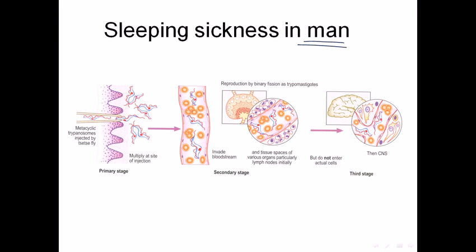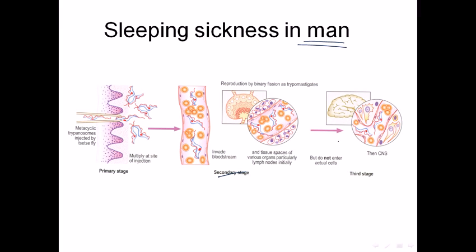Now, if we look at the stages in the human body, because we're interested in how it is going on inside humans, so this is the injection of this trypanosome by the tsetse fly, and first it gets into the blood vessel, and through this blood vessel or lymphatic, they will move into the secondary stage, where they can move from the blood vessel to other tissues also. I haven't mentioned it, but still they can migrate to other tissues because they can move using their flagella.